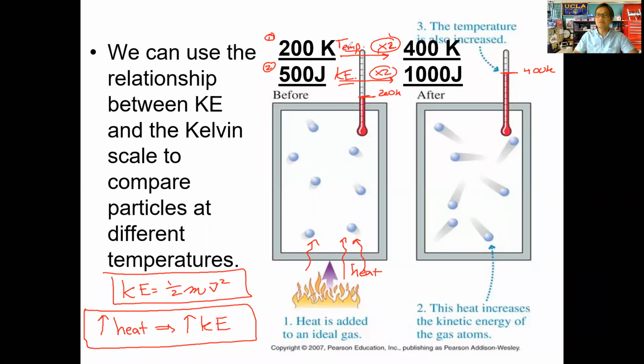So if we can measure the temperature in Kelvin and determine how much it increases or decreases, we can correlate that to the increase or decrease of the kinetic energy as well. So we don't have to measure it again. Like I said, the relationship is directly between the temperature scale in Kelvin and the kinetic energy. Now, mind you, as you increase the temperature, whether it's in degrees Celsius or Kelvin, the kinetic energy will always increase.